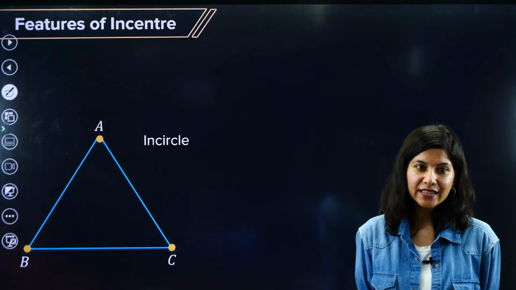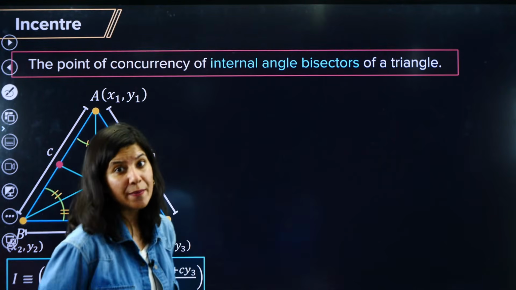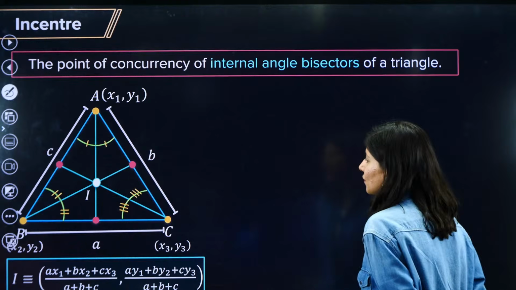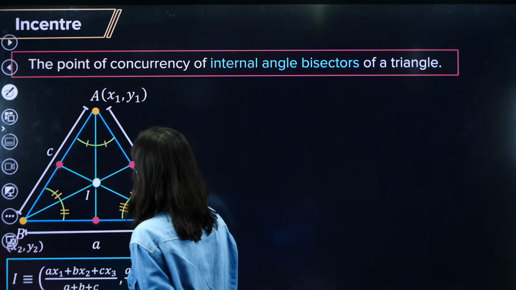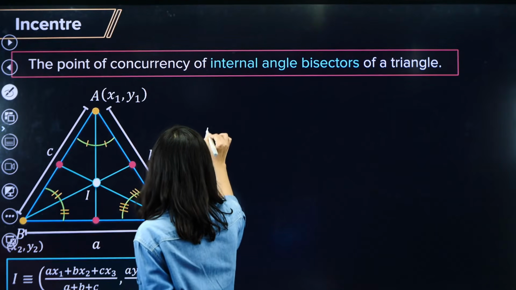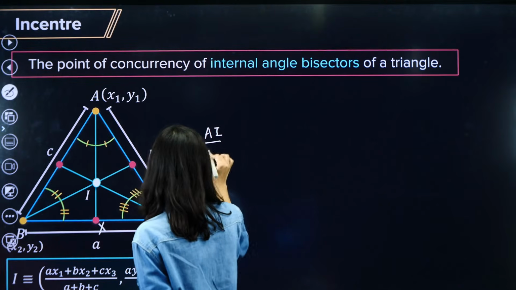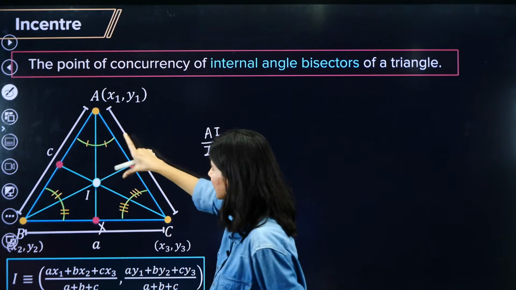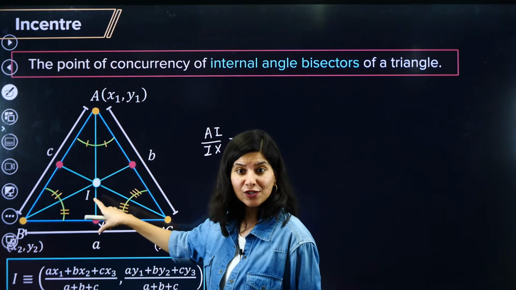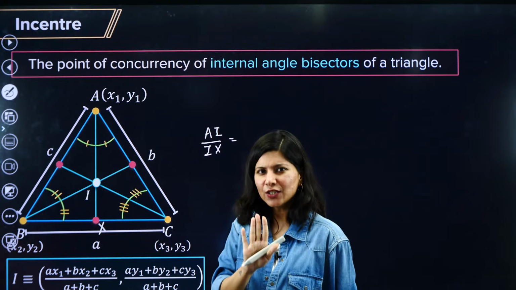Okay, all right. Now similarly, there are some things we need to remember about the incenter. Let us understand. So if I have to calculate AI upon IX, that means this upon this. It was very easy in centroid, 2:1 was the ratio. But hey, in incenter it is a little bit trickier. But I will tell you how to remember it.